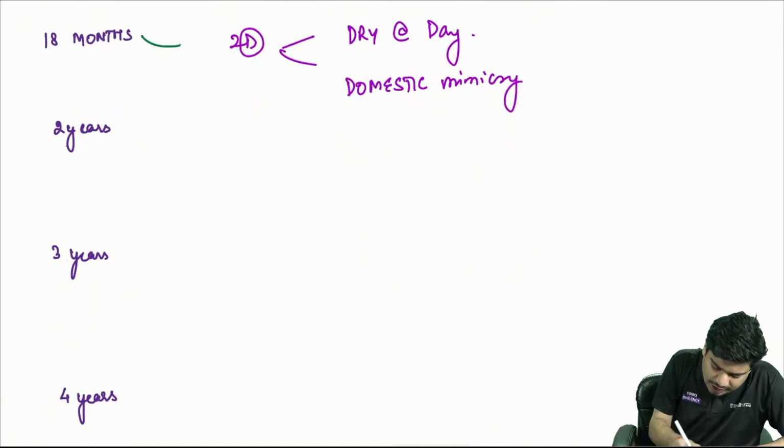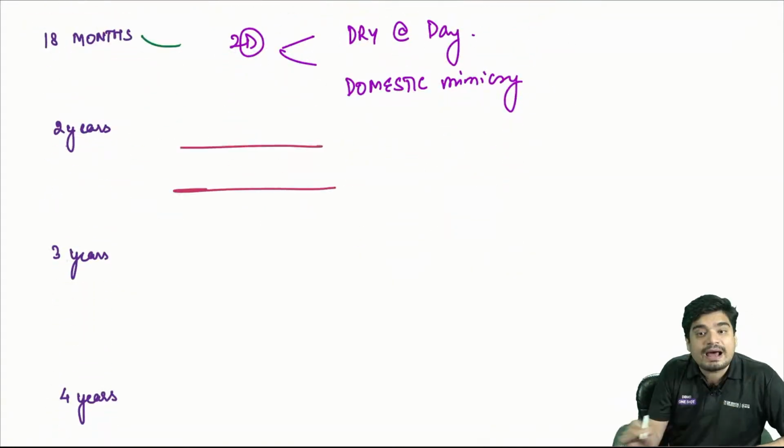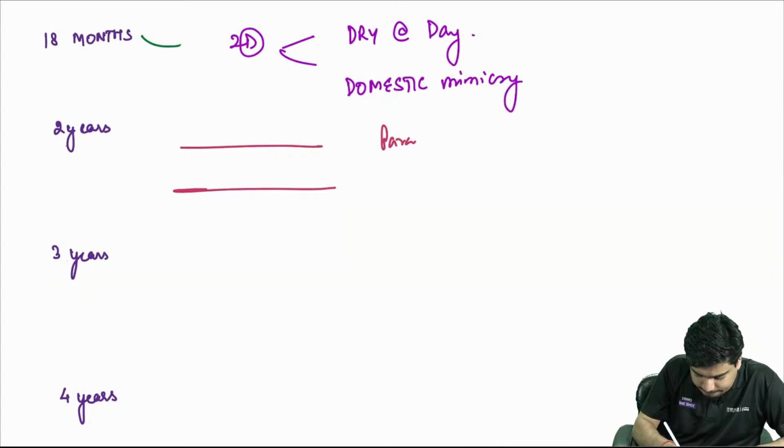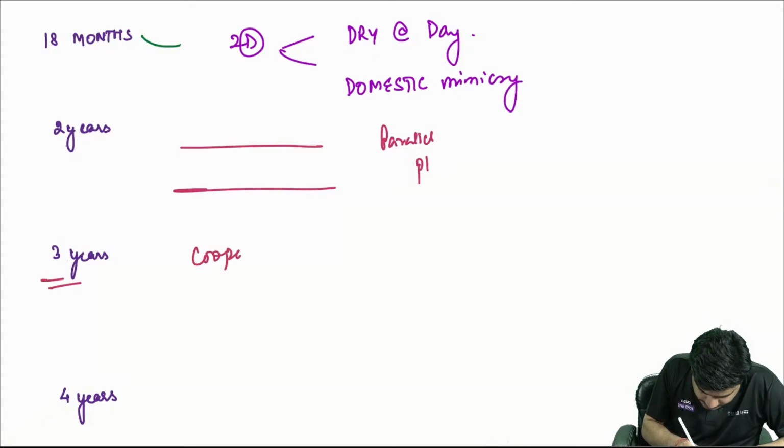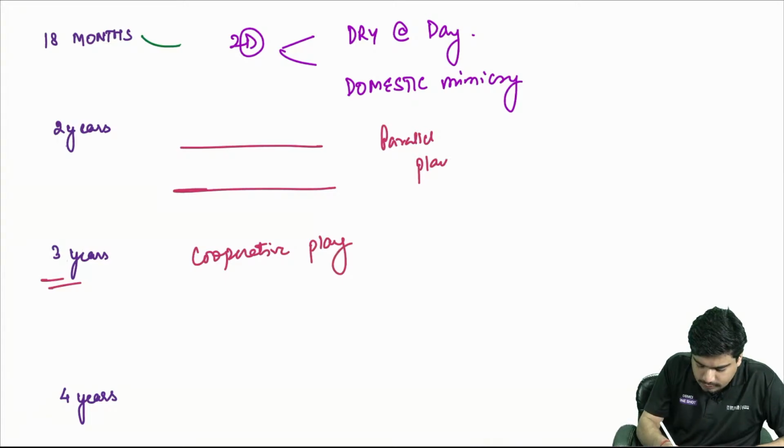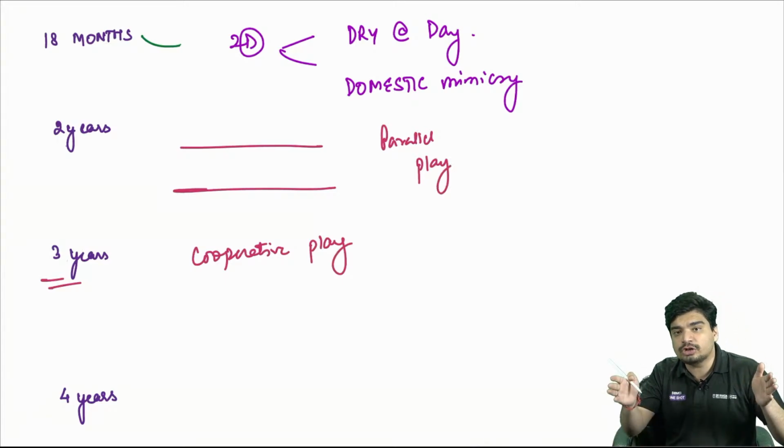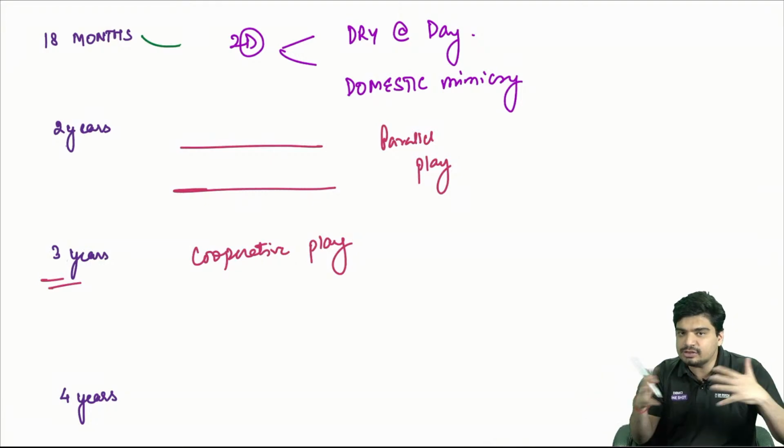At 2 years, 2 has 2 in it. 2 parallel lines. There will be parallel play. At 3 years, there will be cooperative play. At 2 years, 2 children will not play with each other. They'll play independently of each other. So they're playing parallelly. At 3 years, they'll start to play with each other.